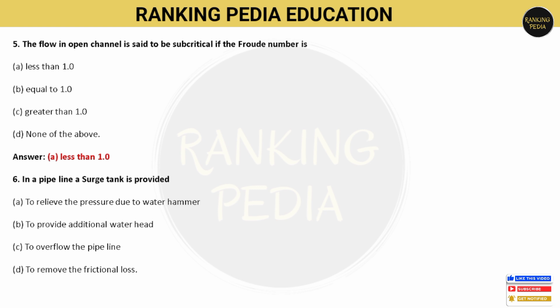Next question is, in a pipeline a surge tank is provided. For what is it being provided? So you have to answer. Your options are: A, to relieve the pressure due to water hammer; B, to provide additional water head; C, to overflow the pipeline; D, to remove the frictional loss. So in a pipeline a surge tank is provided to relieve the pressure due to water hammer. Option A is correct.